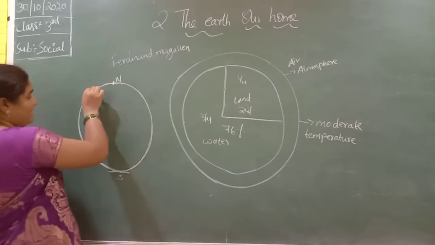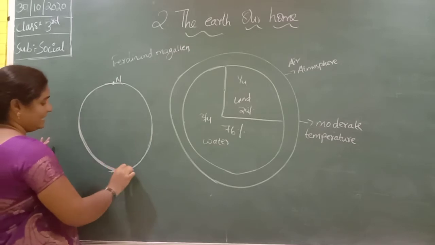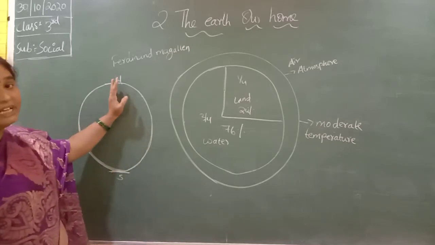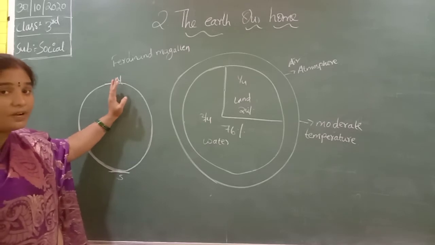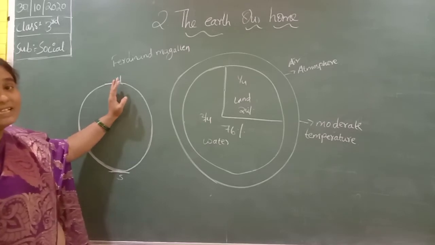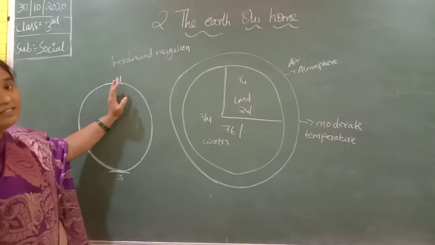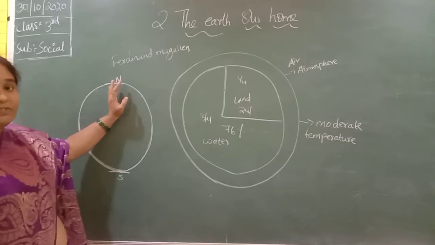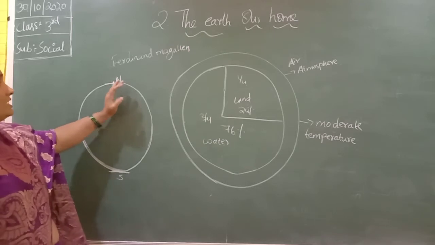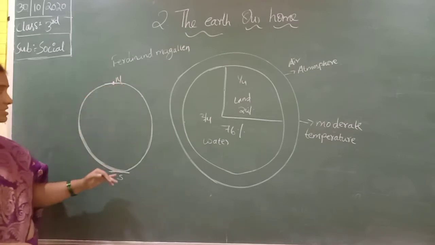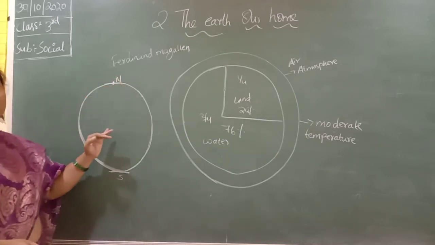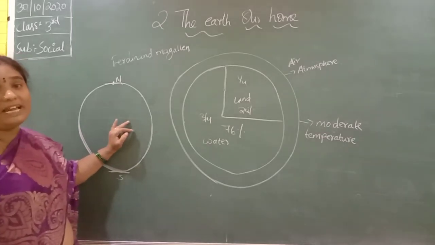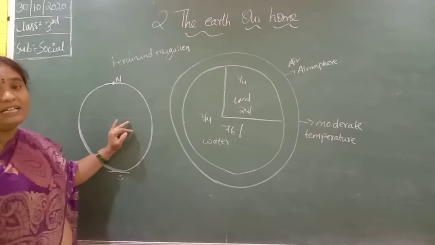Ferdinand Magellan sailed, and he took 3 years to reach the same point. By this he could say that the earth is round and spherical in shape. He compared the earth with an orange because it is flattened at the north and south poles. Many photographs have been taken from space and prove that the earth is spherical in shape.